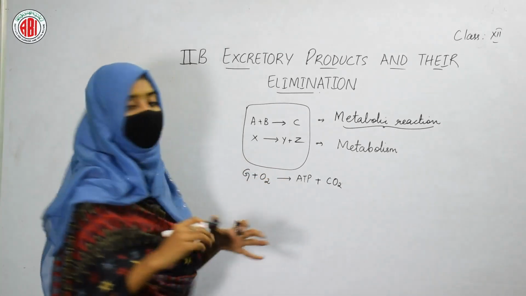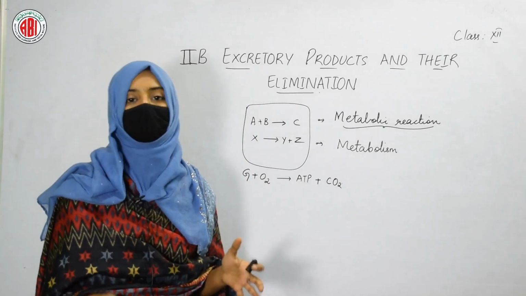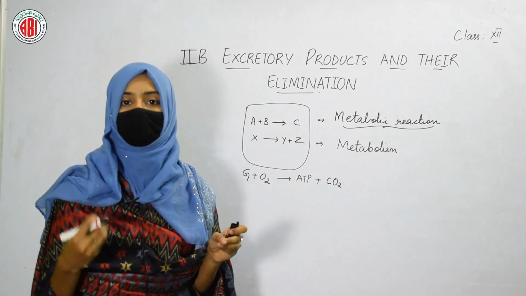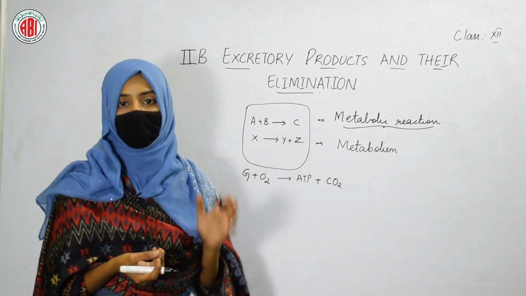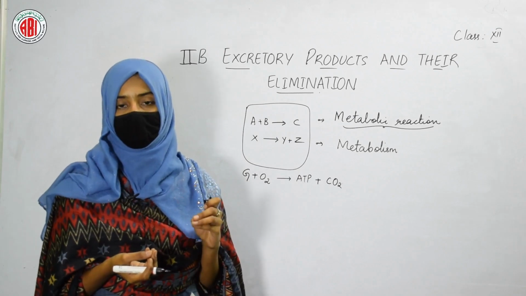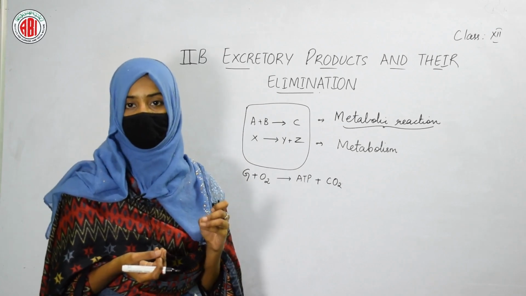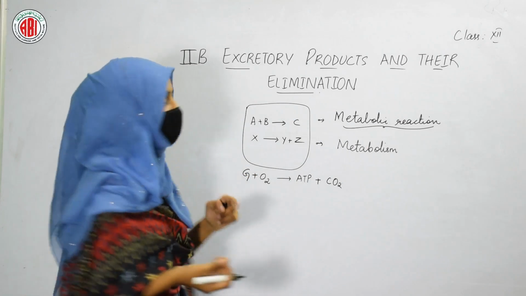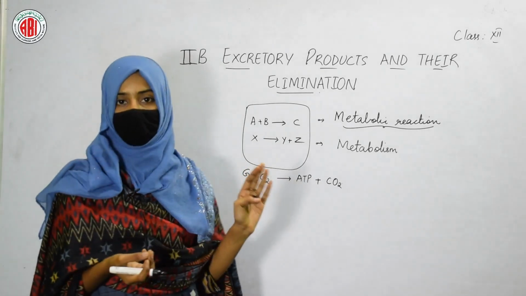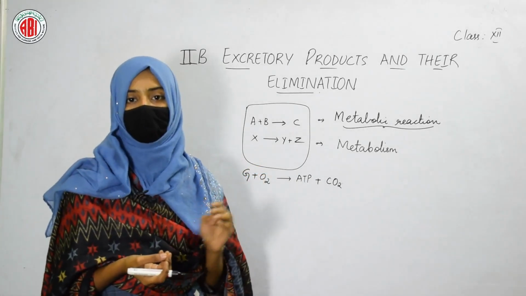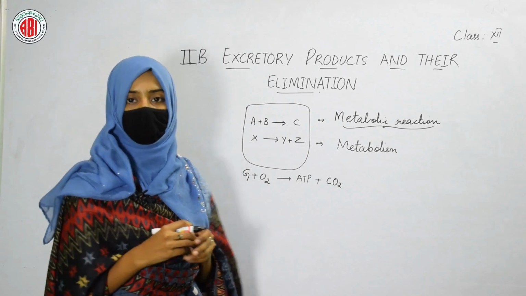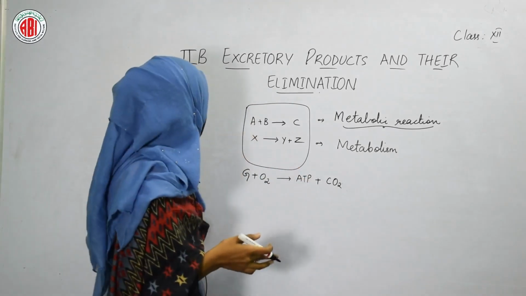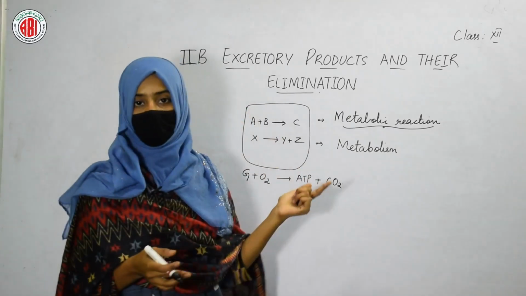So different cells are present in our body, and in all the cells metabolic reactions happen. During those reactions, along with the product, waste material can also be produced. The different types of waste materials generated in the different cells of the human body should be removed out of our body. It should be eliminated. This elimination of waste products is done through the excretory system found in the human body. We will discuss the excretory system later, but here the reactions that happen are metabolic reactions.